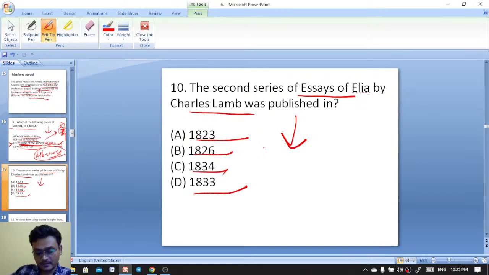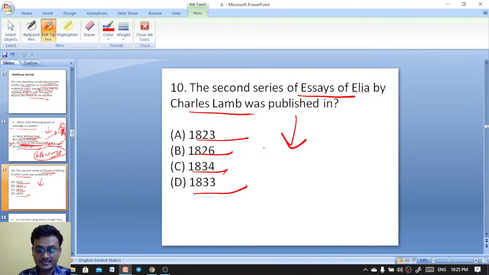The second series of Essays of Elia by Charles Lamb was published in 1823, 1826, 1834, or 1833? Remember, it is the second series.